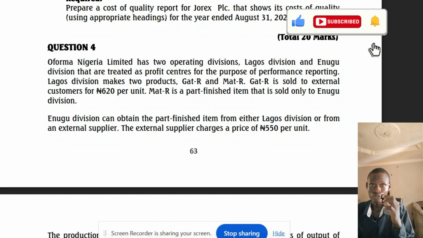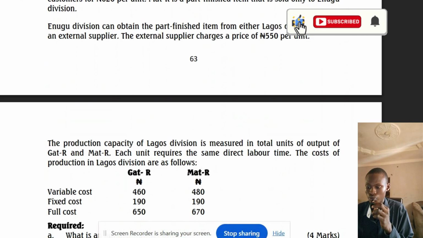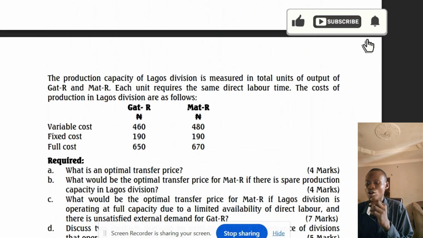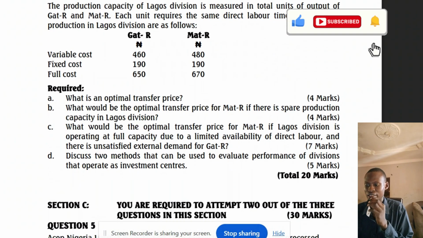November 2025, we've already solved the question on that, so you can check it out in the previous video. For now, in this video, I'm taking you through the May 2026 diet. The first question they asked is, what is an optimal transfer price?